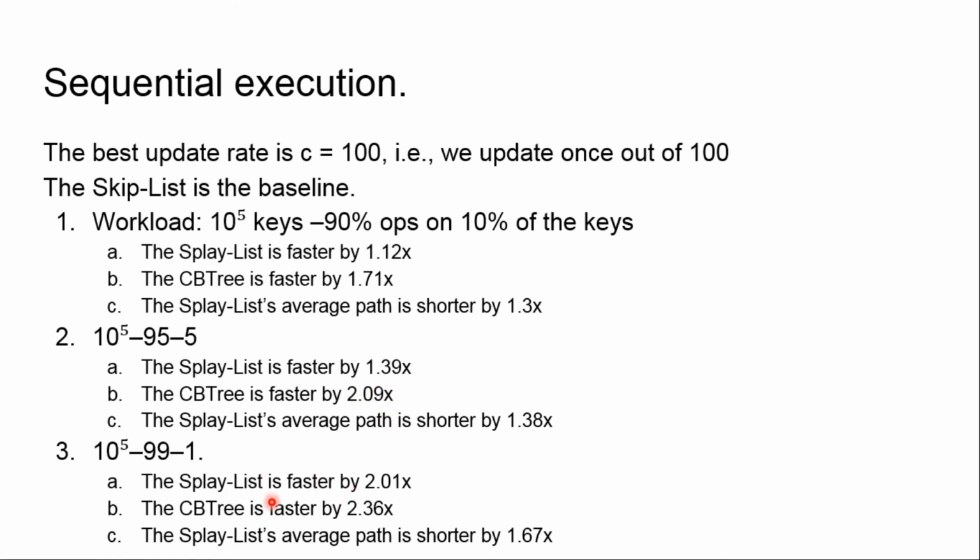Unfortunately, Splay-List is not faster than the CB3, but the more skewed the distribution, the better we perform compared to the CB3. So at first we had approximately 1.6 times, and finally we have approximately 1.10. Sorry, 1.20.